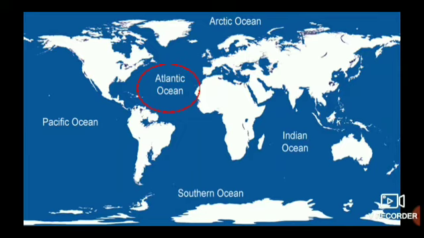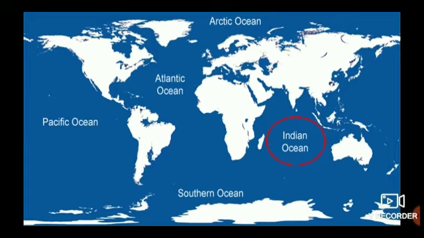Okay, children? Next, it is the Indian Ocean. Can you see that? Yes, it lies near India. This is the only ocean which they named after a country. After framing the name for the country, they framed the name for this ocean. That is why it is called the Indian Ocean.